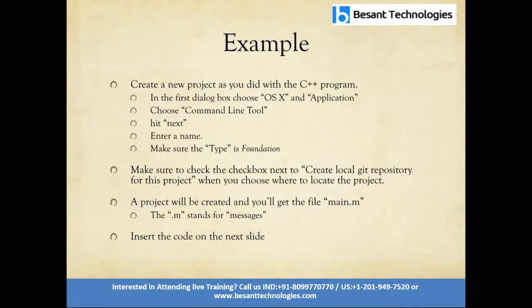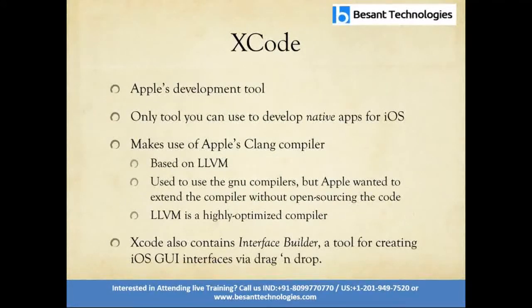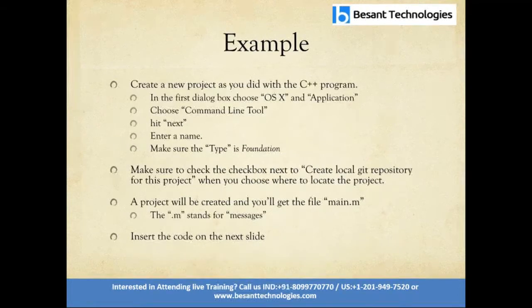So create a new project in Xcode. It makes use of Apple's Clang compiler based on LLVM. Apple used to use the GNU compilers, but wanted to extend the compiler without open source coding. LLVM is a highly optimized compiler. Xcode also contains Interface Builder and some GUI interfaces. The GUI interface in Xcode means you don't write code. It's just the widgets or drag and drop concept. All the text boxes, checkboxes, text views are to be dragged and dropped onto the view controllers.